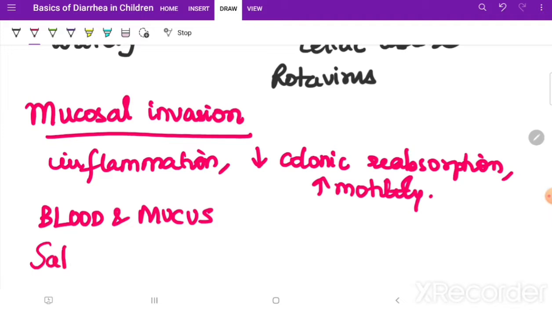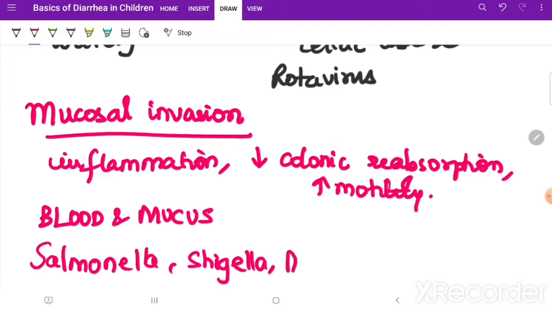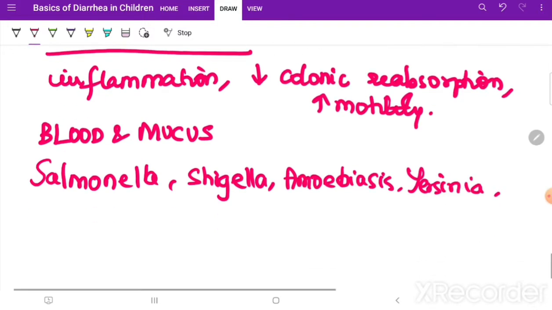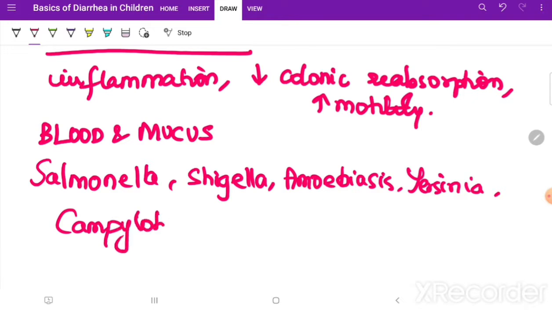Causes are Salmonella, Shigella, amoebiasis, Yersinia infection, and one more very important one is Campylobacter. Now this is evidence of dysentery.